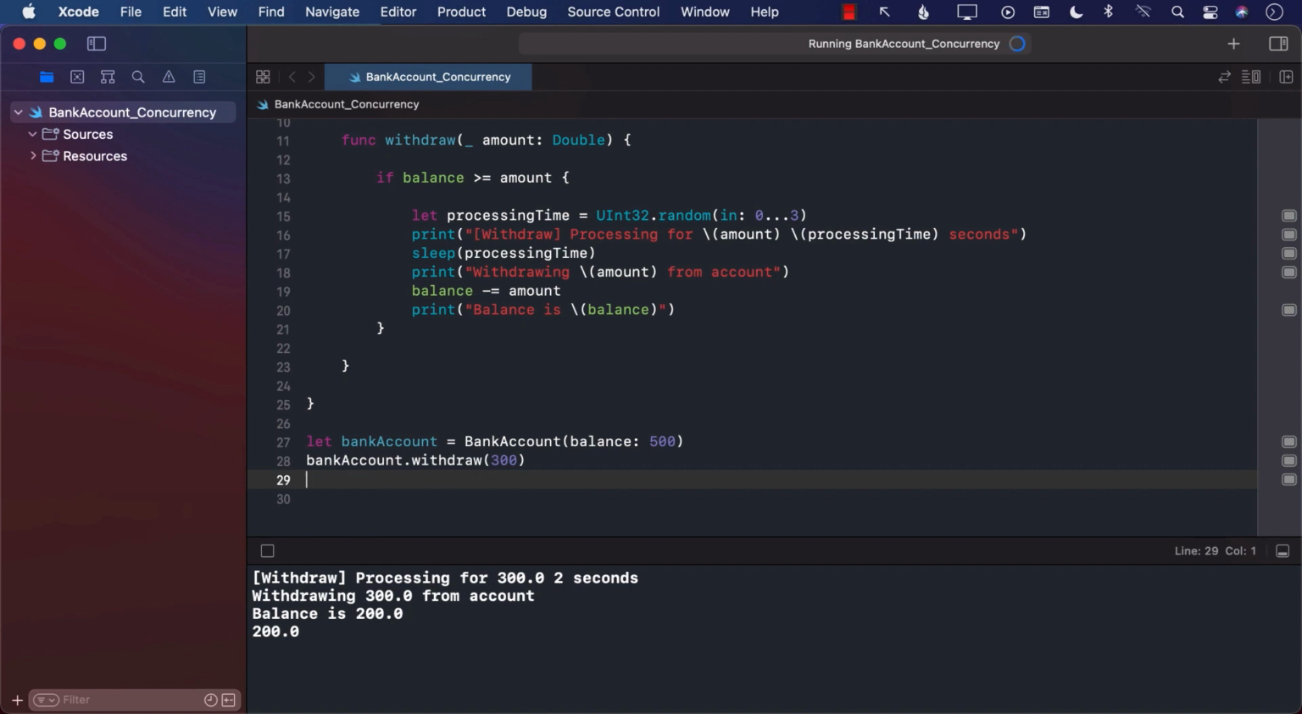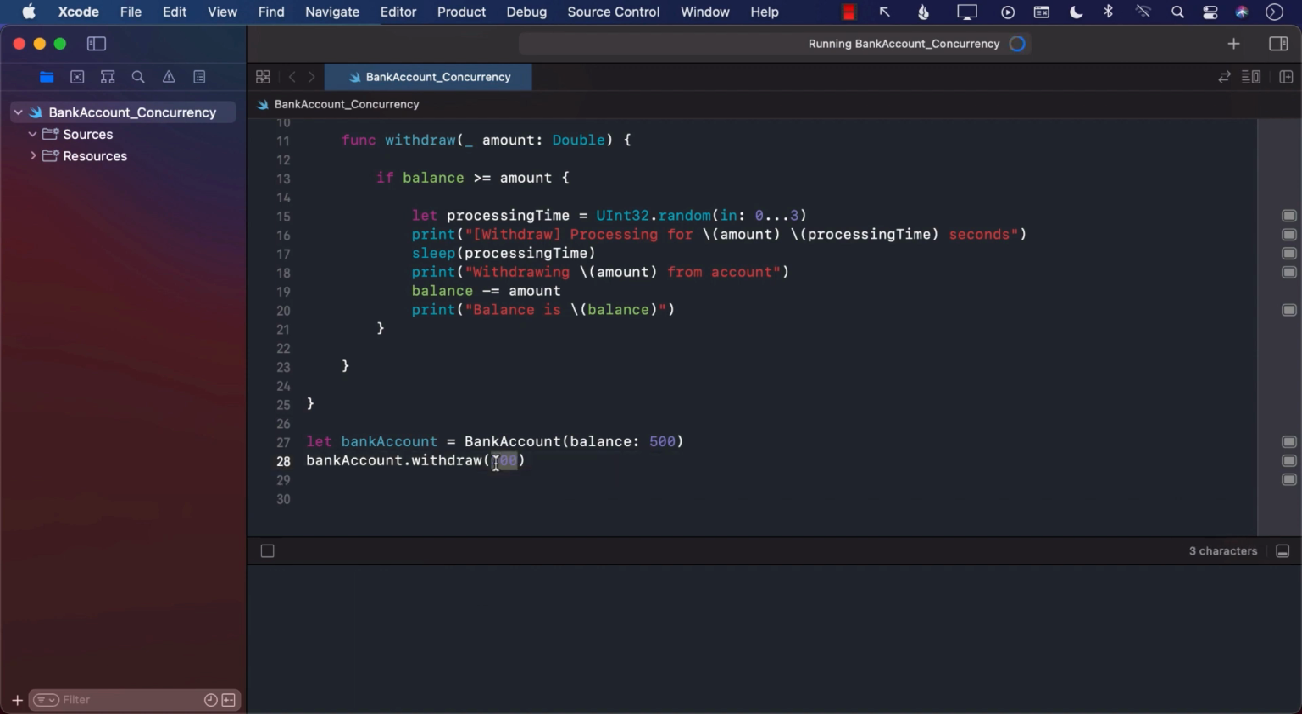Okay, looks like it's working fine. If I go ahead and simply pass in 200, then it took us 3 seconds for the processing time and the balance is $300. So everything looks like it's working perfectly fine.